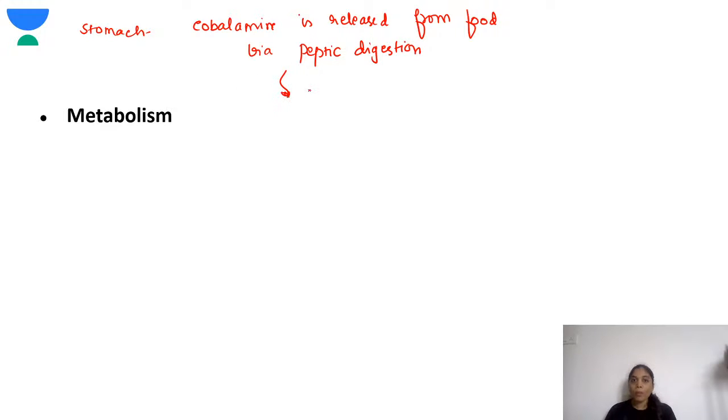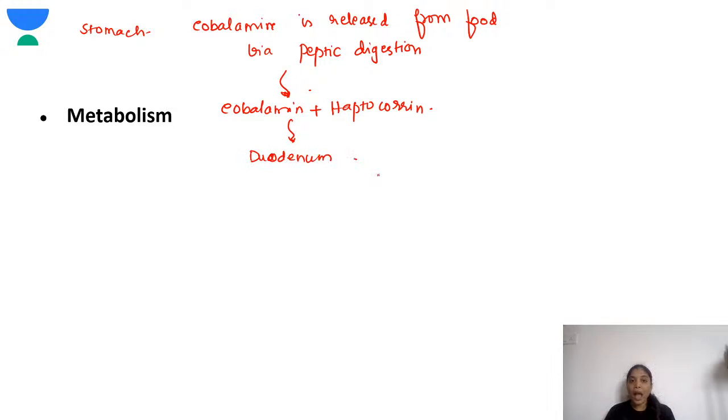Next, this cobalamin, which is now free, released from the food, binds to haptocorrin. So what is haptocorrin? It's a salivary glycoprotein, basically produced by the salivary gland. So cobalamin binds to haptocorrin. Now this complex of cobalamin and haptocorrin will go to the duodenum.